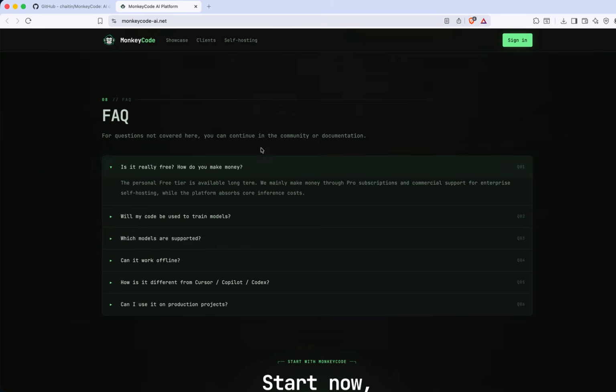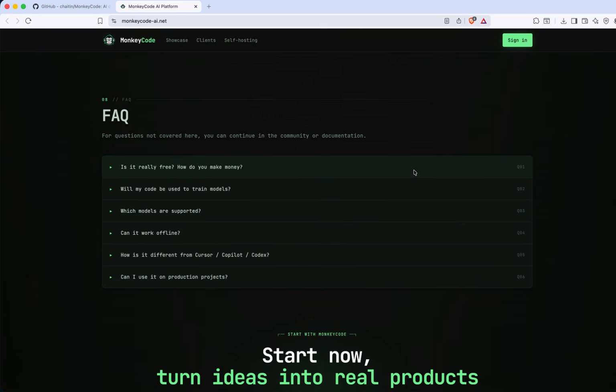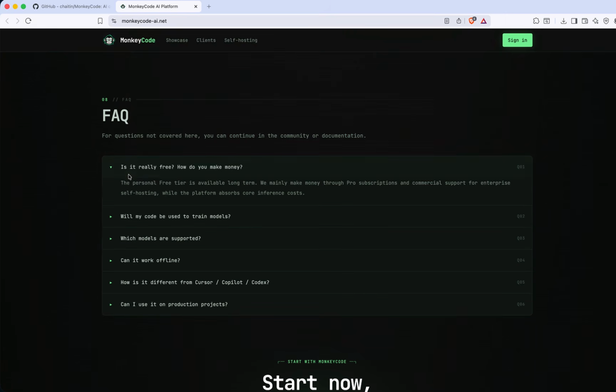Okay, the most important part is here, where it mentions each and everything. Most of the users are confused, so most of the common questions are covered here. Just like, is it really free? How do you make money? The personal free tier is available. Long term, we mainly make money through paid subscriptions and commercial support for enterprise self-hosting, while the platform absorbs core inference cost.